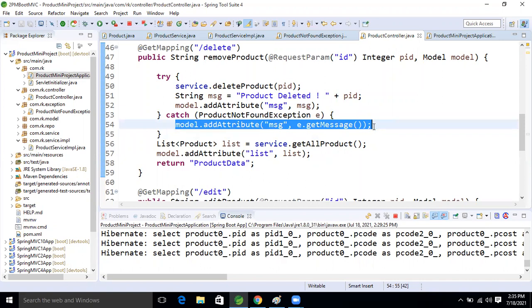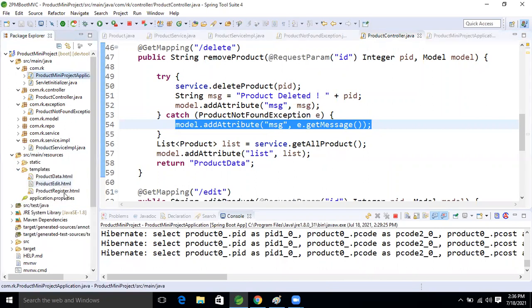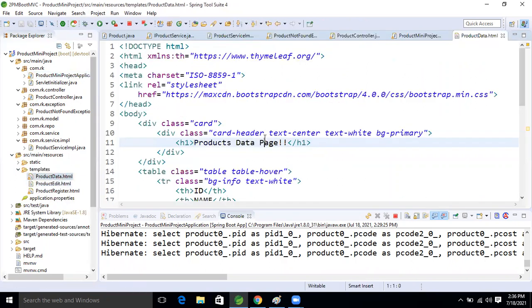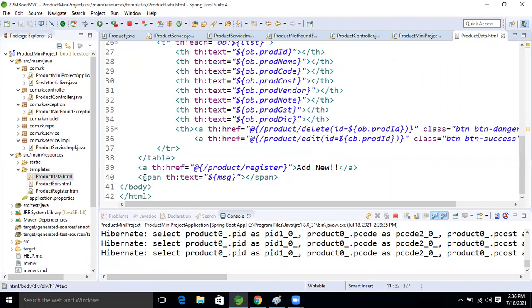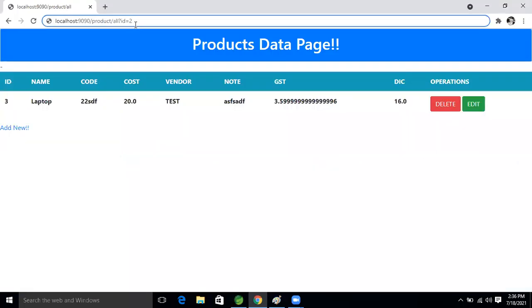After that, we come to the data page. In the data page, see that span with the message. Because of this, we get that message on the page, whenever the record is not there in the database. If we enter that, then what will we get?